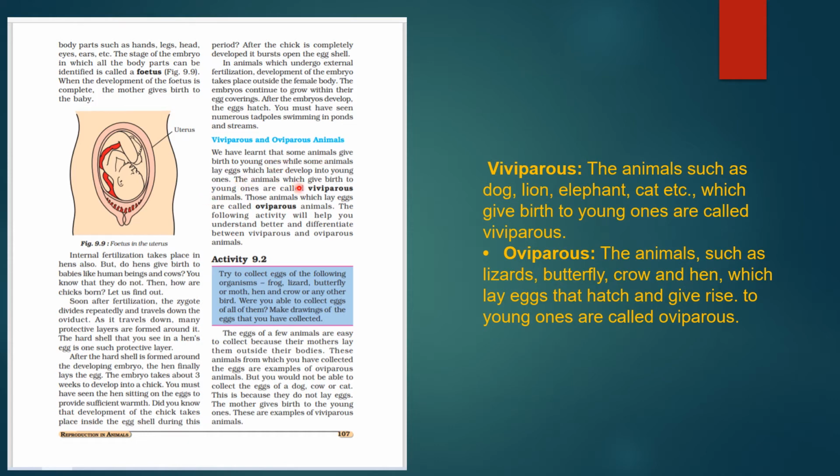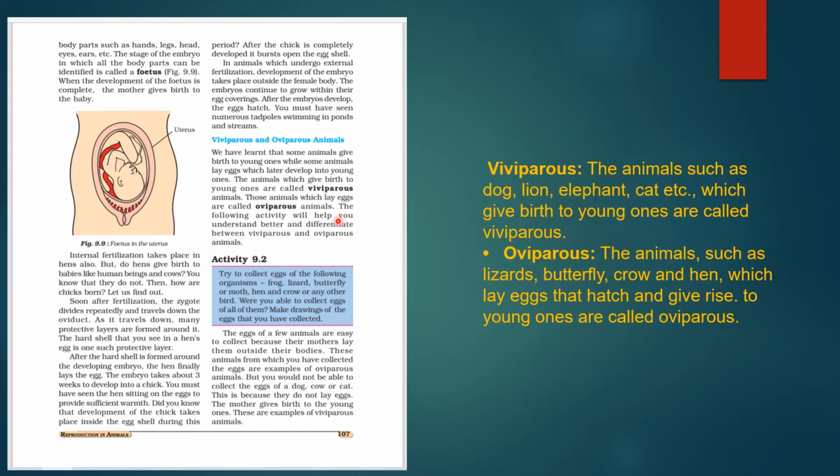So we know that some animals give birth to the young ones, while some animals lay eggs, which later develop into the young ones. So that is the difference. The animals which give birth to the young ones are called viviparous.